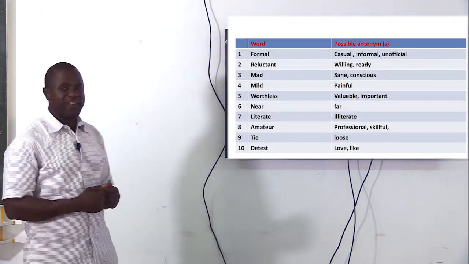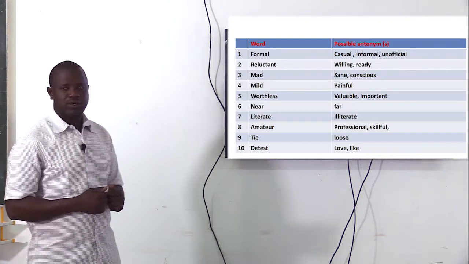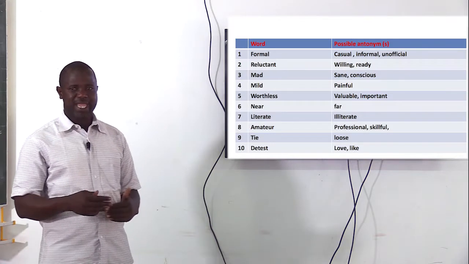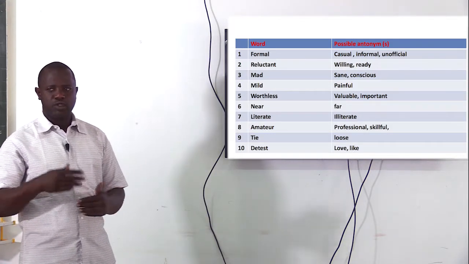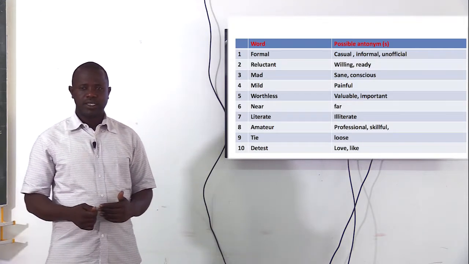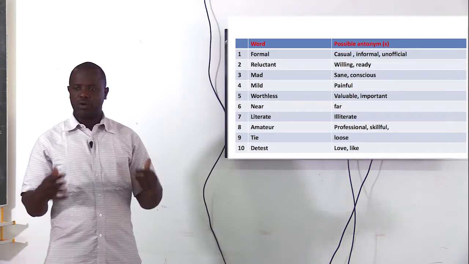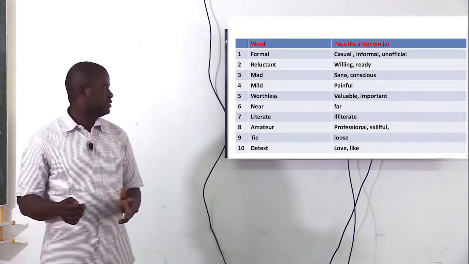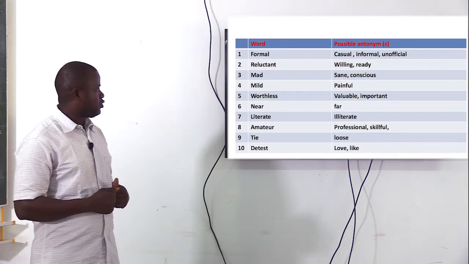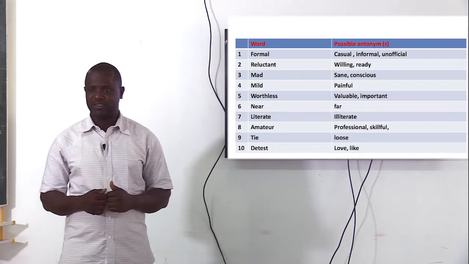For example, if I say, Aisha always wears formal dress, unlike Amina, who always wears casual dress. Here, the word formal may have an opposite meaning to the word casual. Again, formal also can have an opposite meaning to the word informal.